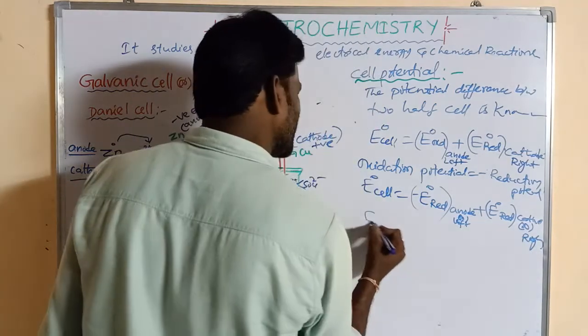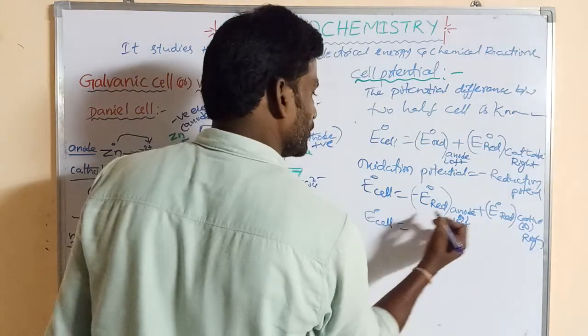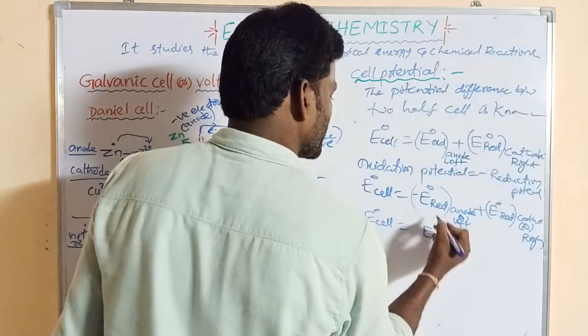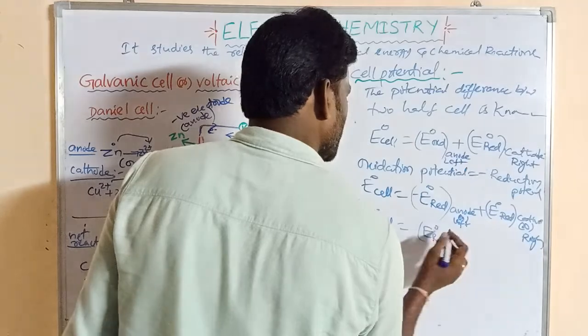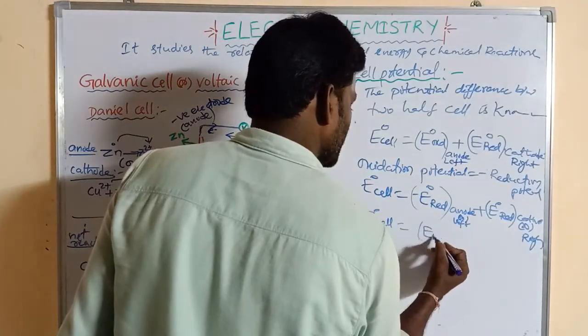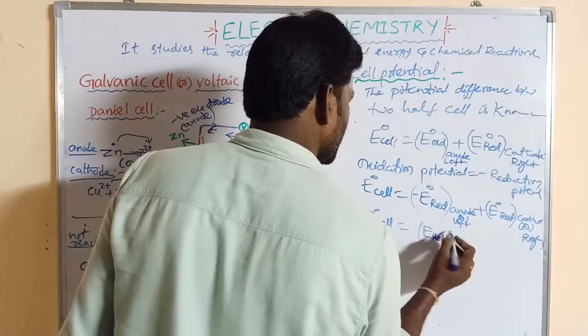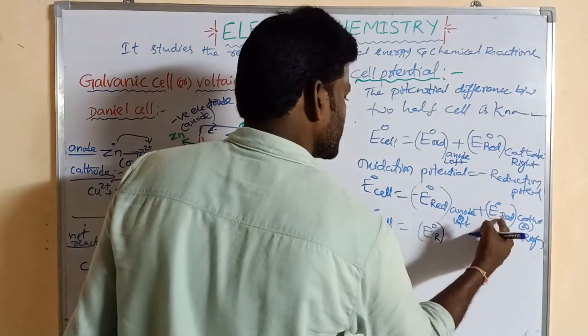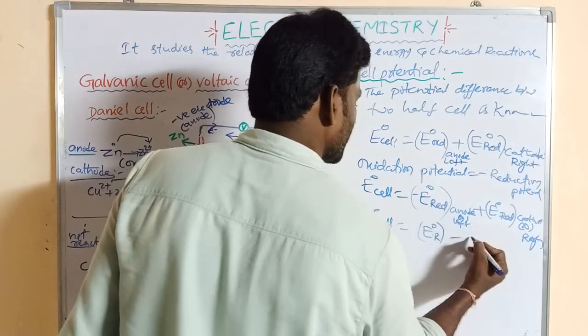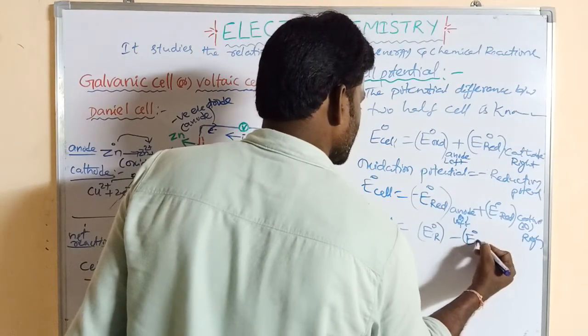So this is also written E0 cell is equal to E0 R, where R means reduction potential. The plus can be written first, the negative next.